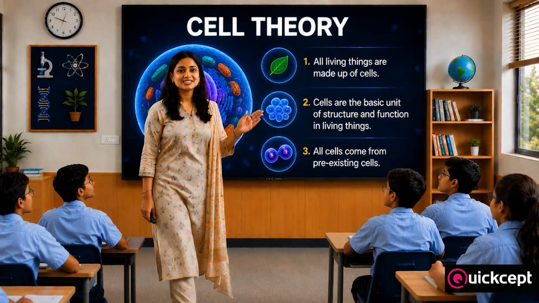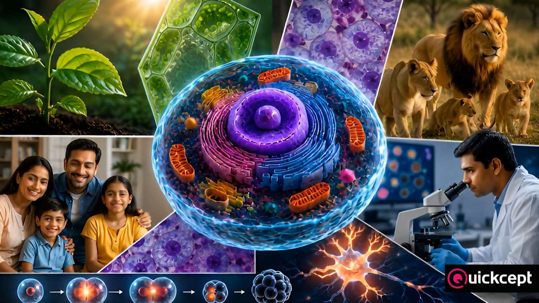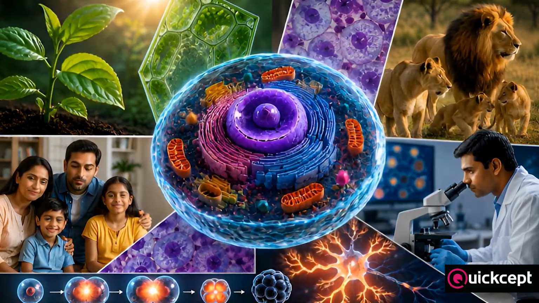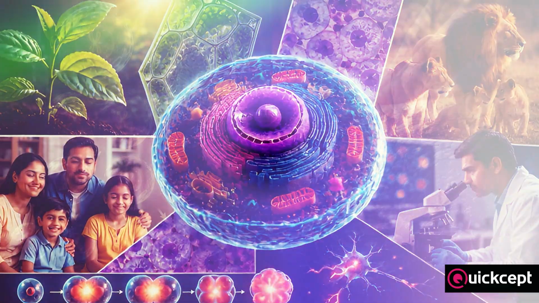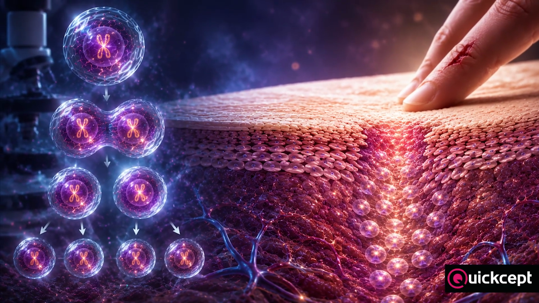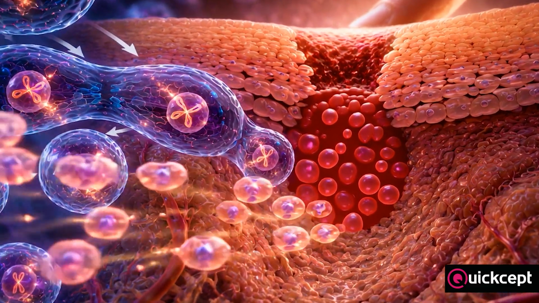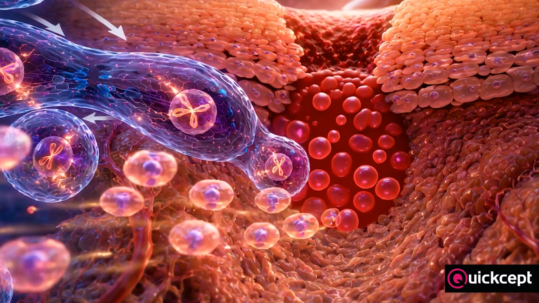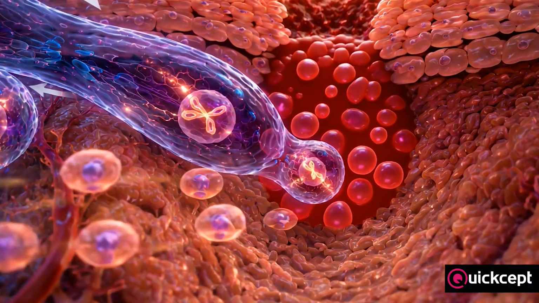Cell theory says three things. All living organisms are made of one or more cells. The cell is the basic unit of structure and function. And all cells arise from pre-existing cells. For example, when our skin gets injured, new skin cells are formed from old cells. This helps the wound heal.